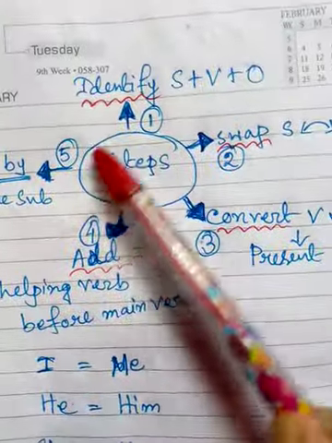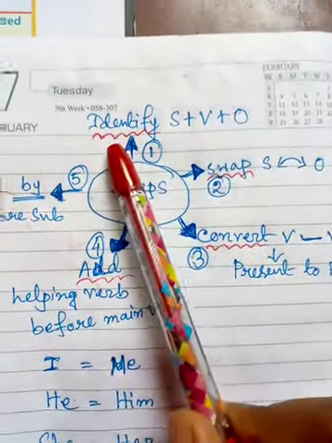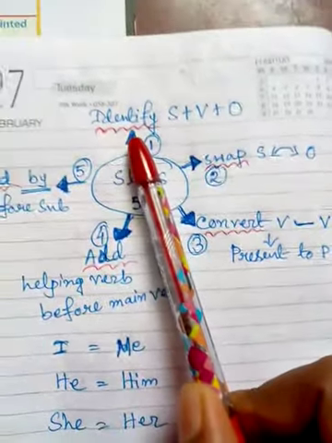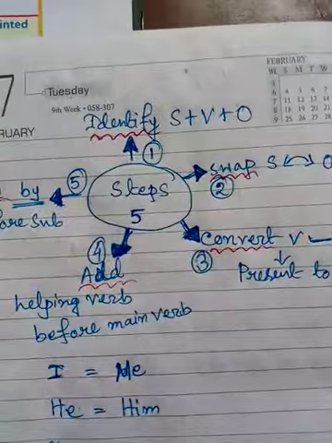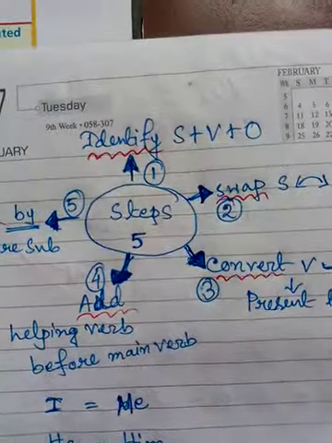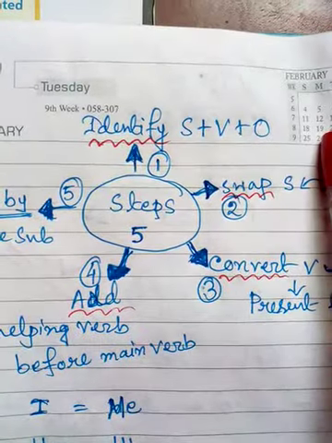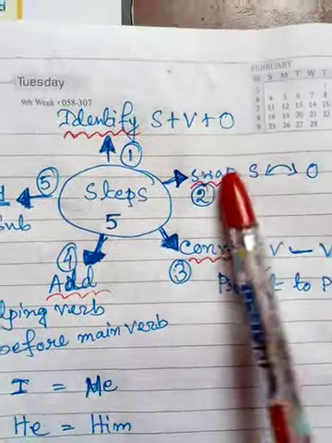Okay, now when we do the voice change, we have to remember the 5 steps. Okay, what are the steps? At first identify the subject, verb and object. If the sentence is given in active voice, you have to turn the sentence into passive voice. Then what will you do? At first identify the subject, verb and object. Then subject into object or object into subject.